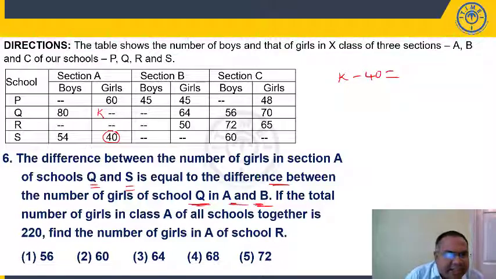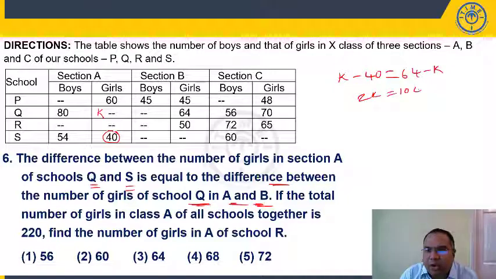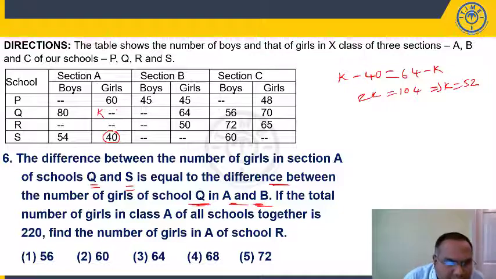the difference between number of girls in section A and section B of school Q. School Q, section A, section B, number of girls are 64 and K. So difference is 64 minus K. So from this we'll get 2K is equal to 104, or I can say K is equal to 52. So number of girls here are 52. Now see here, if the total number of girls in section A of all schools together is 220, so this value is 220.